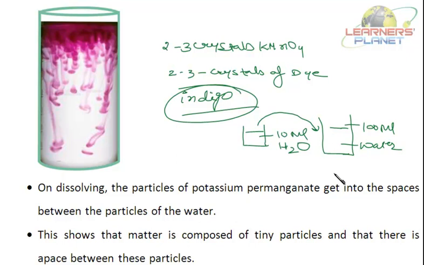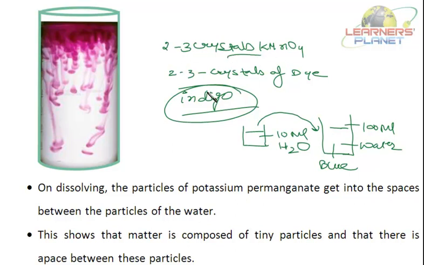Just try it at your home. You can take a pinch of indigo in 10 to 20 ml of water, or half a mug of water, and pour it into a large amount of water. What you'll find is that the water in the bigger beaker will also turn blue, though the intensity of the color will be less. Of course, it will not be dark blue, but it will be bluish in nature.